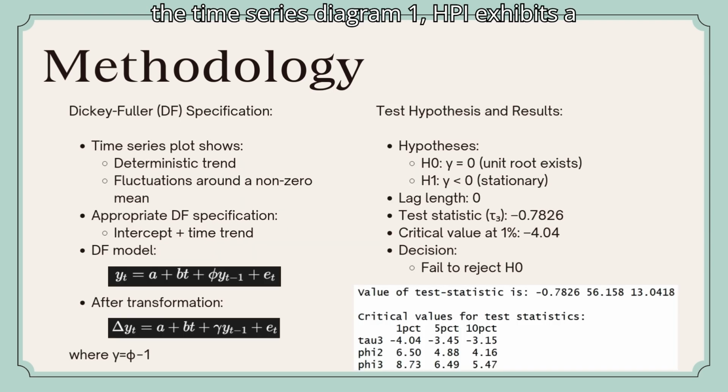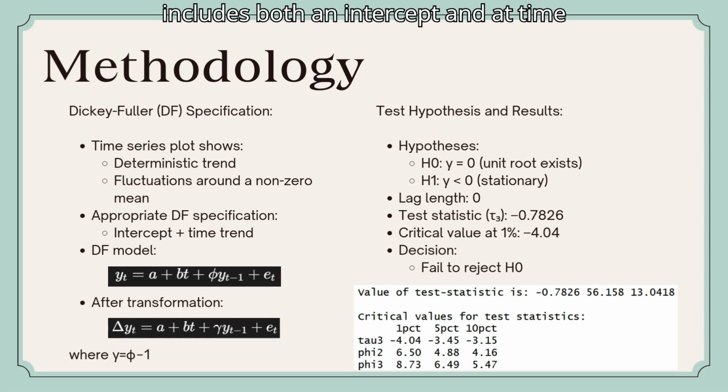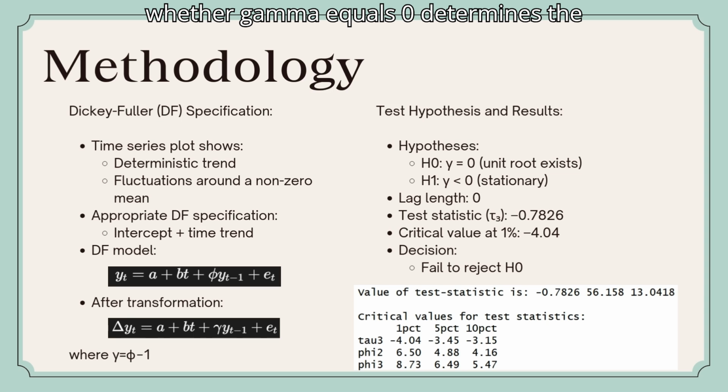Based on the time series diagram, ln HPI exhibits a deterministic trend and fluctuates around a non-zero mean. Therefore, the appropriate Dickey-Fuller specification includes both an intercept and a time trend. The model is rewritten in first difference form, where testing whether gamma equals 0 determines the presence of a unit